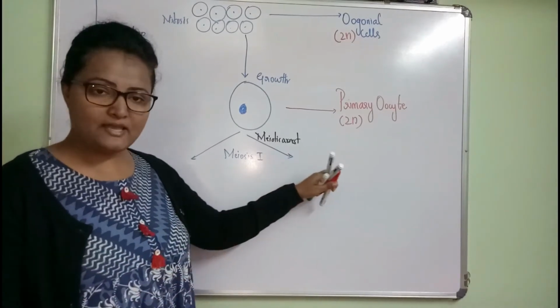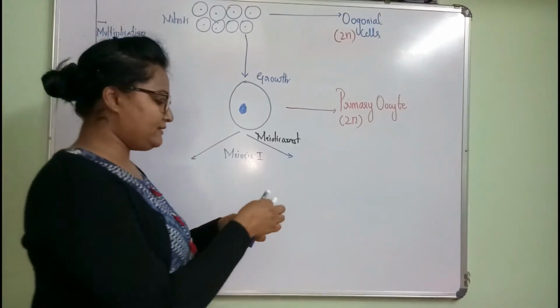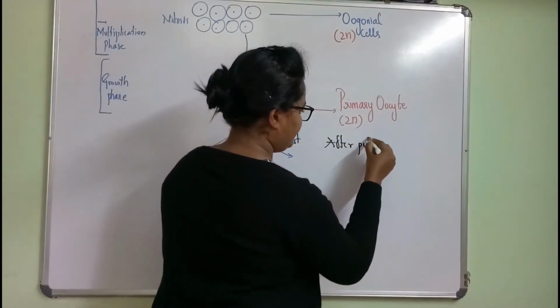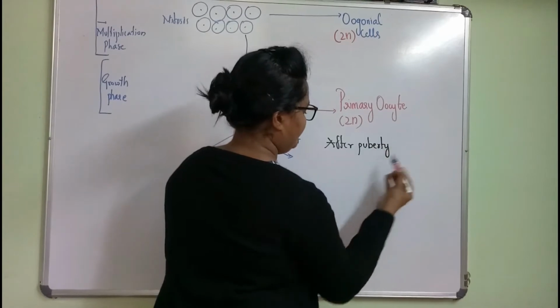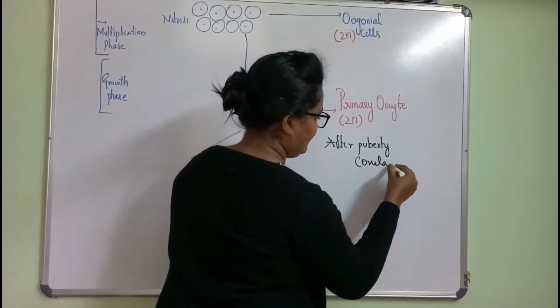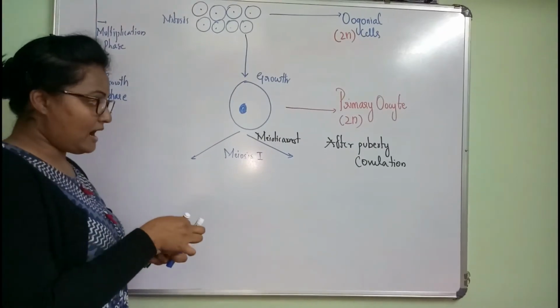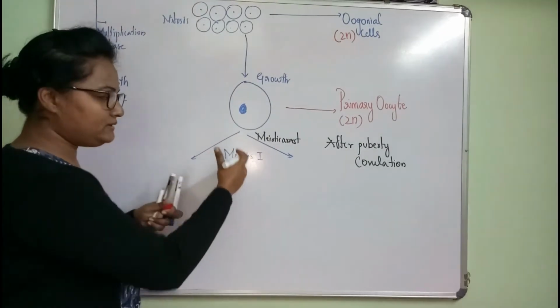Once they undergo puberty, after puberty, that is, we can write here, ovulation. They continue the meiotic process.